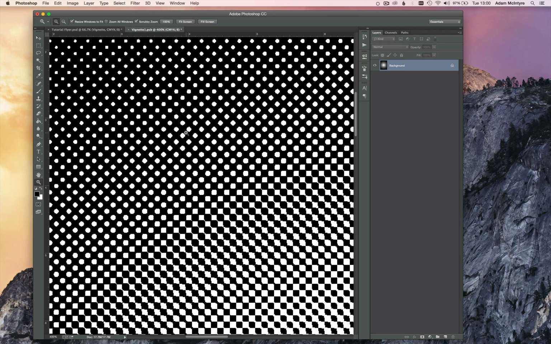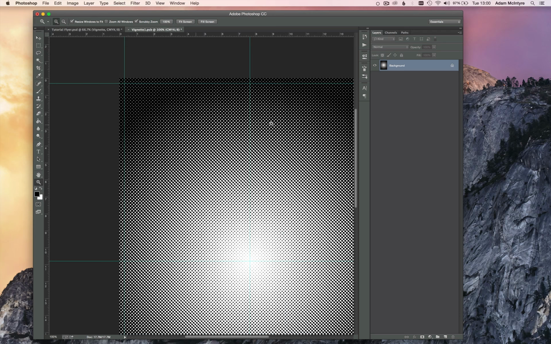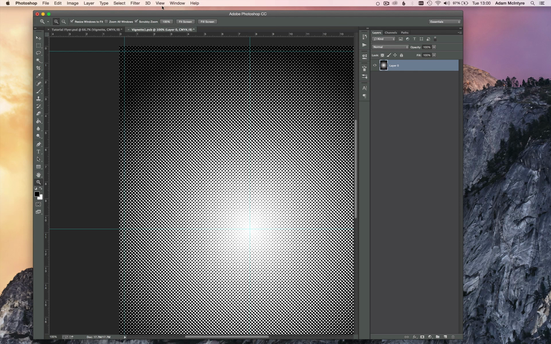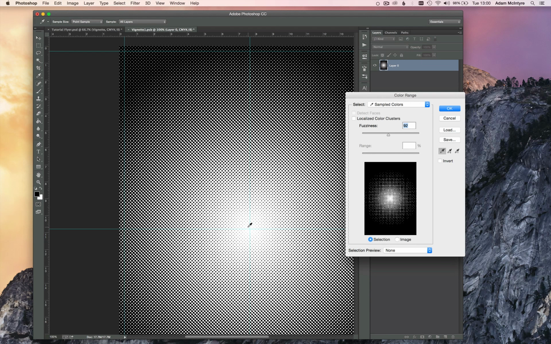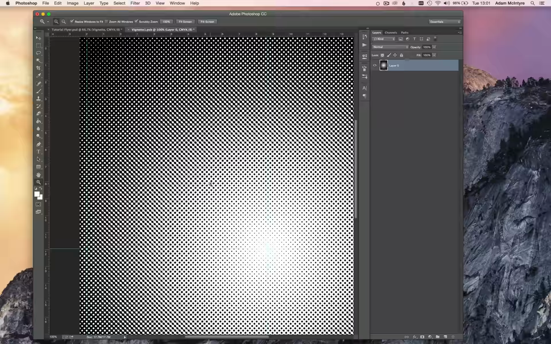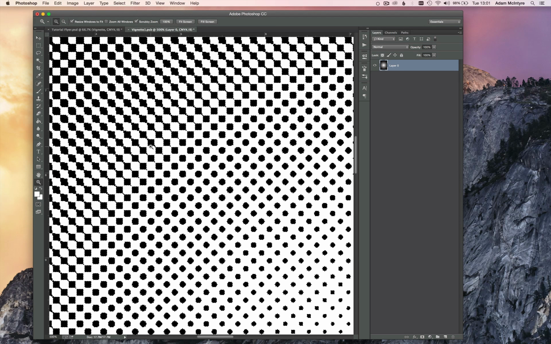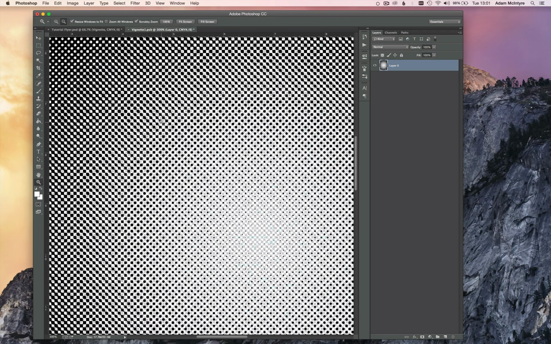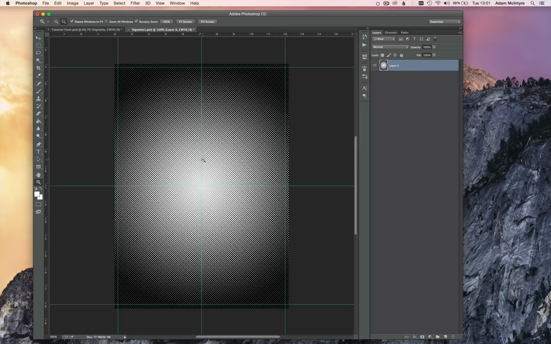So now that I've turned it back to CMYK color, I can double click this background layer to unlock it. I can go to Select, Color Range. I can click on a white pixel, click OK, and you'll see that the marching ants have appeared. This, the moving marquee line. Now that's appeared, I want to just hit backspace on my keyboard to delete all those white pixels.